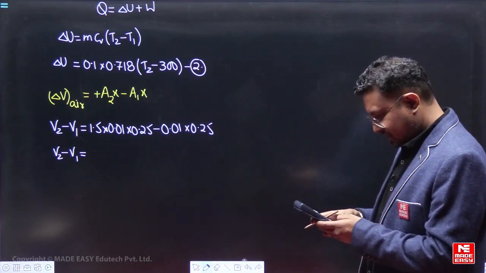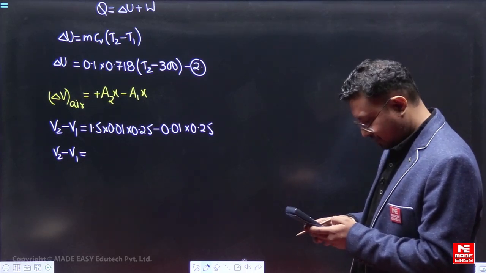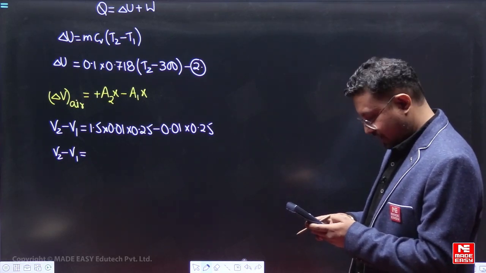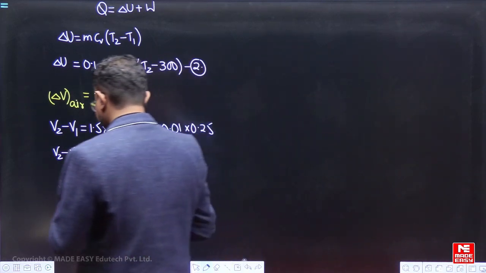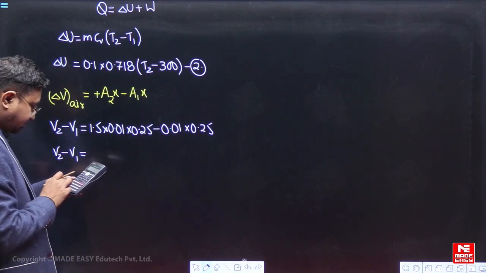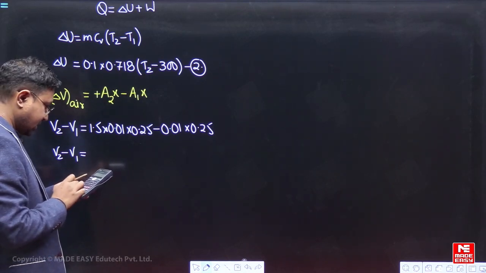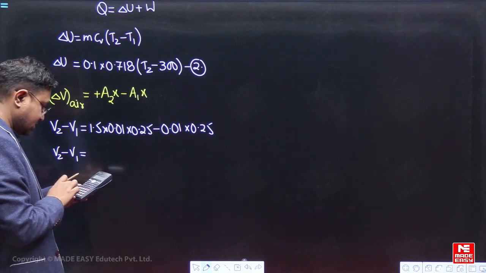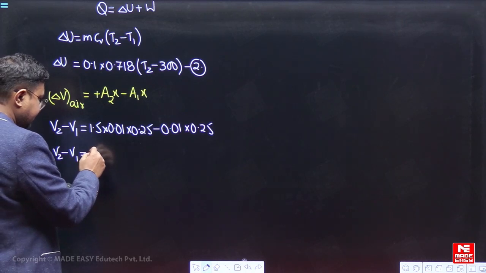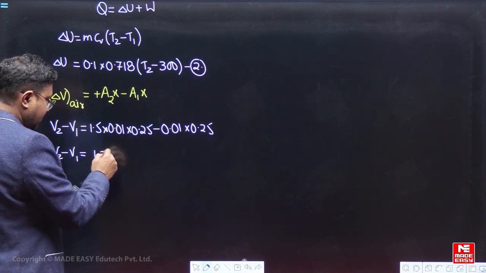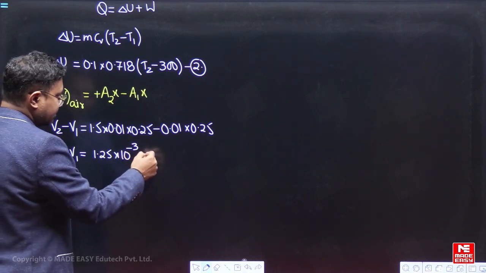It is giving us a lot of insight into how to handle such type of situation. So V2 minus V1 is 1.5 into 0.01 into 0.25 minus 0.01 into 0.25. So 1.25 into 10 to the power minus 3 meter cube.